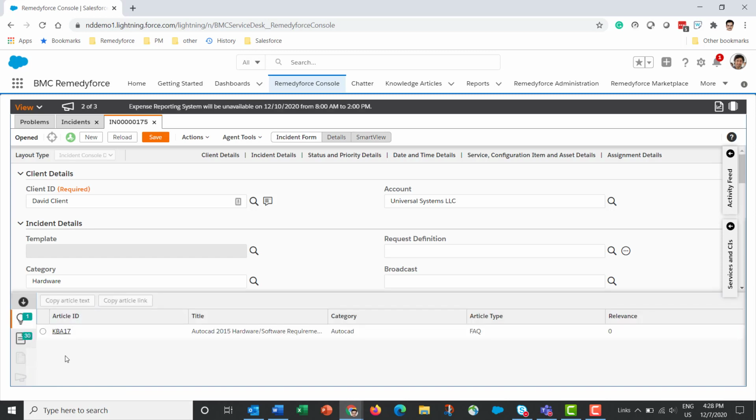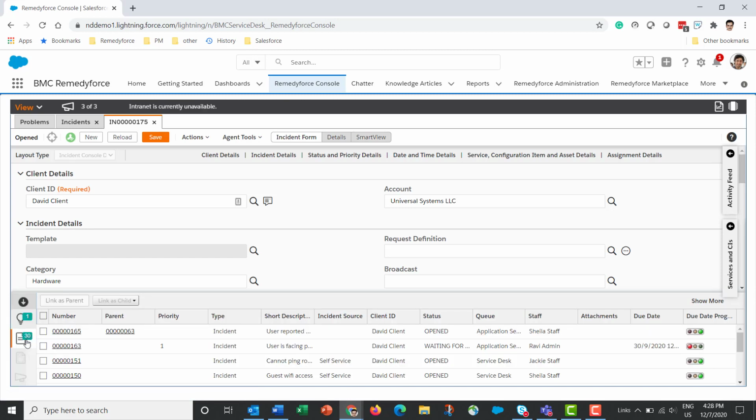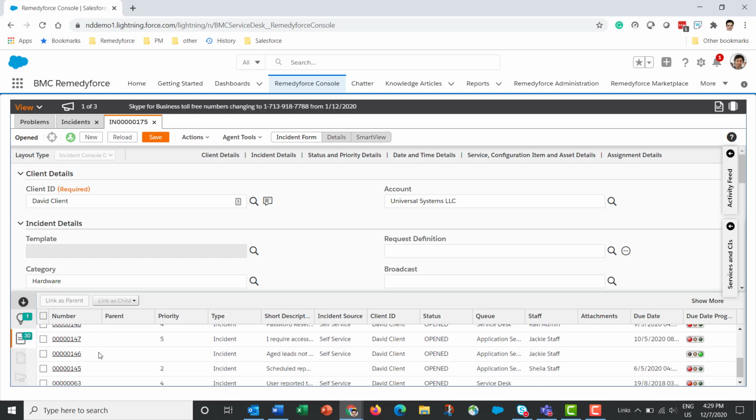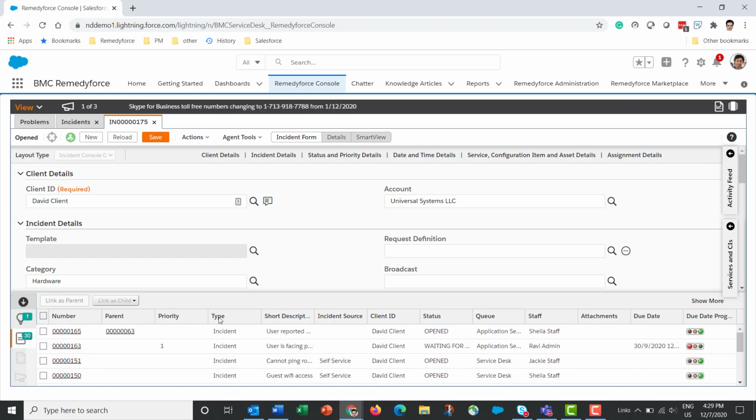Smart suggestions nudge the user or the agent towards resources in the system that may be able to help him to resolve that incident right away. So these can be knowledge articles, and these records are actually organized by the record type. There are knowledge articles, then there are other similar incidents. I can look up other similar incidents and link them to this incident.